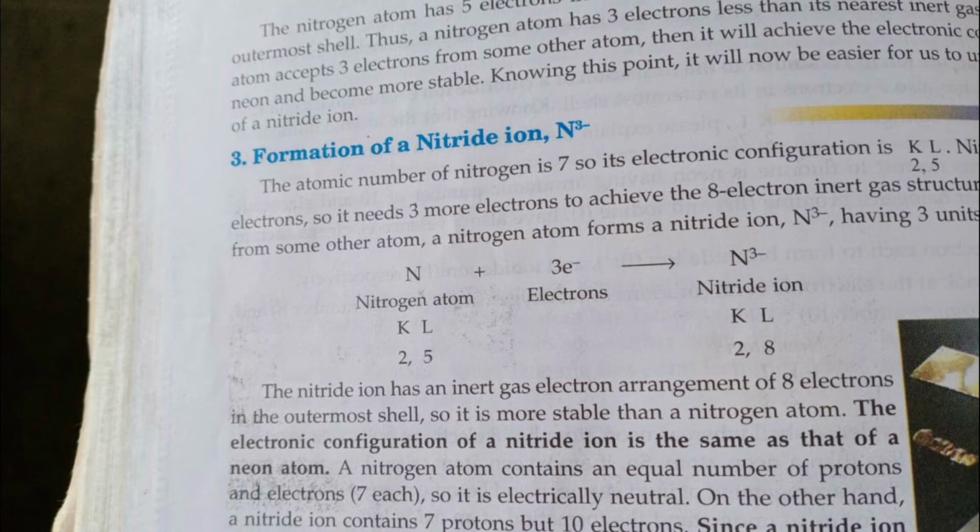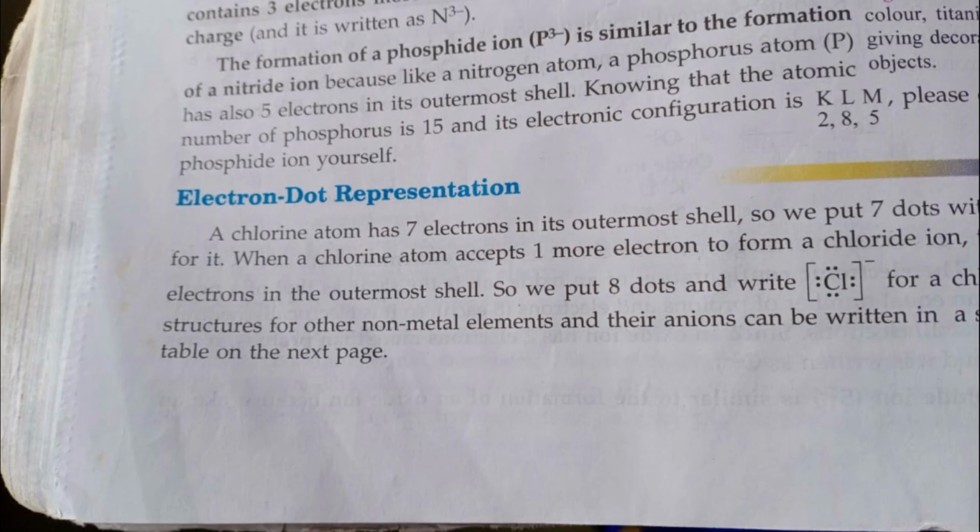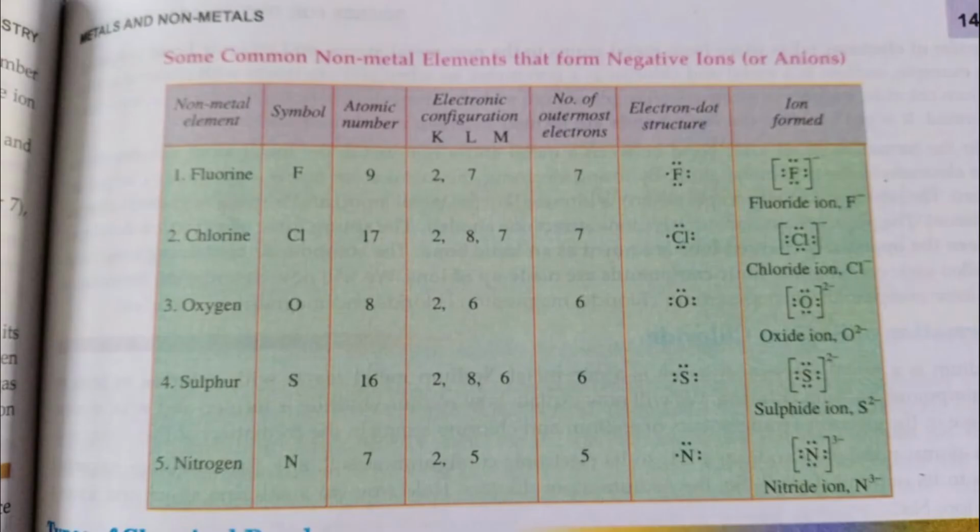So here is the electron dot representation. Nothing but you are going to represent the number of electrons present in the outermost orbit with the help of a dot. See here, fluorine's atomic number is 9. It has 9 electrons. Its electronic configuration is 1s2, 2s2, 2p5. So therefore it has totally 9 electrons. But in the L shell, the outermost orbit, it has 7 electrons. So you can see on F I have put 7 dots.